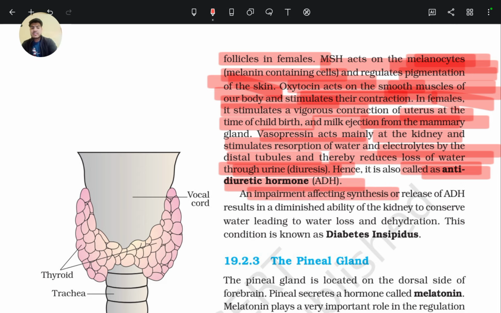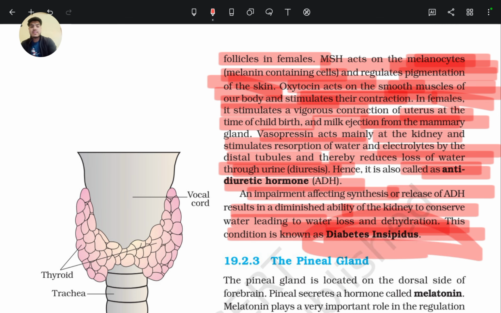An impairment affecting synthesis or release of ADH results in diminished ability of the kidney to conserve water. This ability is provided by ADH or vasopressin hormone because it reabsorbs water and electrolytes. So this ability is diminished, leading to water loss and dehydration. Water loss occurs through the body, and this condition is known as diabetes insipidus.